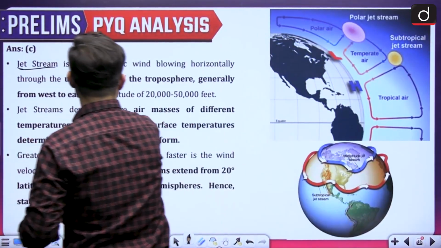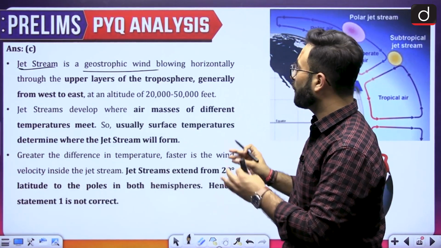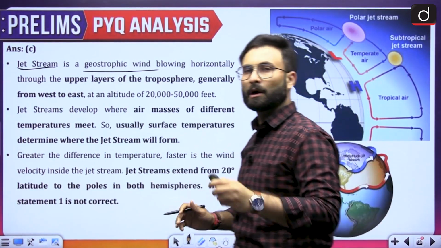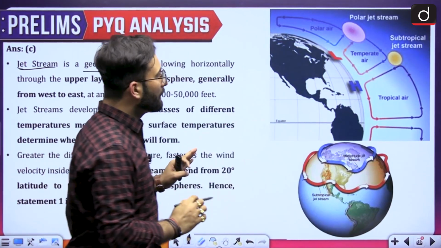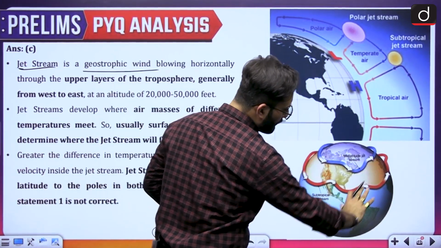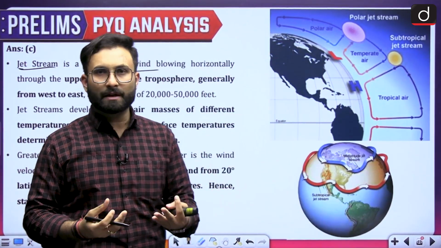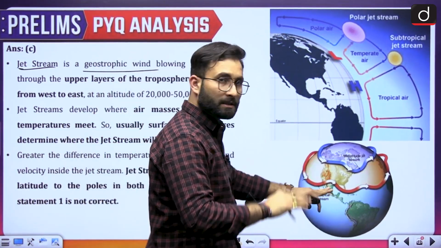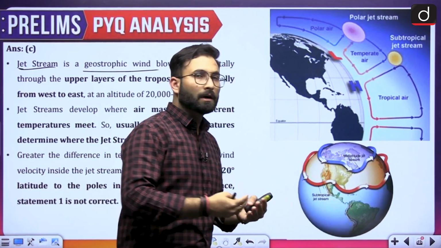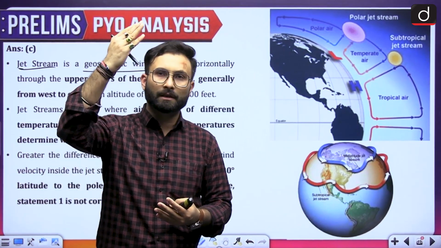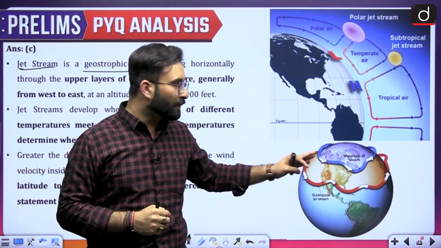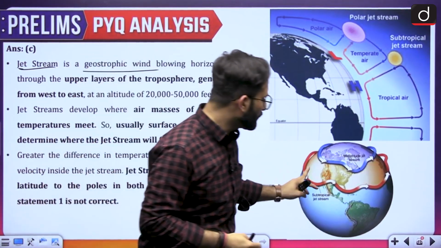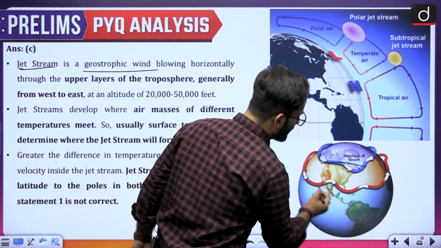Jet stream is a geostrophic wind blowing horizontally through the upper layer of the troposphere, generally from the west to east. Now here I will tell you what is jet stream. See, this is the globe. We are having surface winds, like we have seen the trade winds, easterlies, westerlies. These are on the ocean surface. Now when we go to the upper atmosphere, in the upper atmosphere also there is a wind circulation. Mostly it is from the west to east.